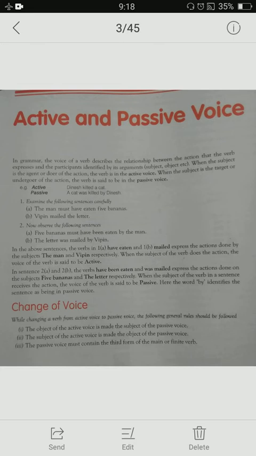You must remember that in Hindi grammar also you read it by the names Vach, Kritavach and Karmavach. Similarly, active voice and passive voice. Now, as I told, it is about the verb. First of all, look at these two sentences.